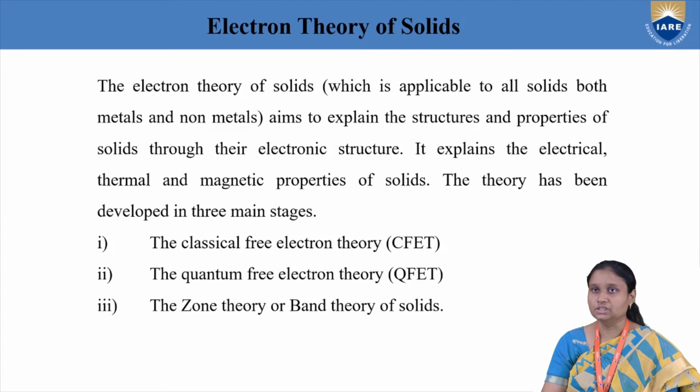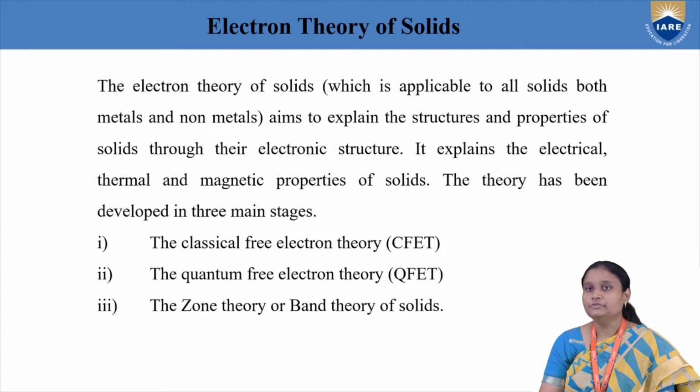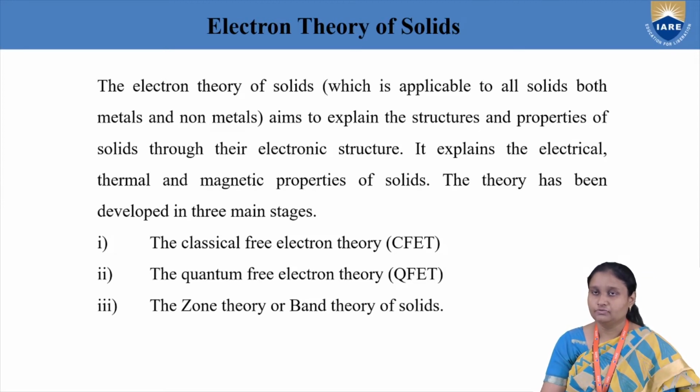Now coming to electron theory of solids. What do we mean by electron theory of solids? We know that a solid material consists of atoms and molecules, and the major properties of any solid depend upon electrons. We consider how these electrons are moving, their mobility, whether they are freely moving or whether they are stable. Based on that, the properties of solids vary.